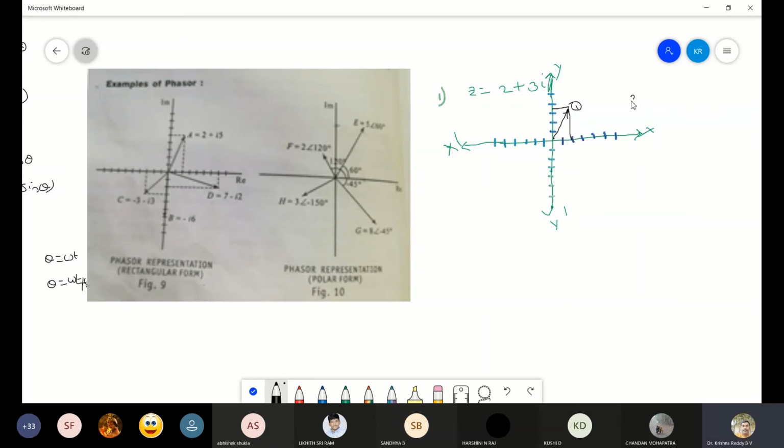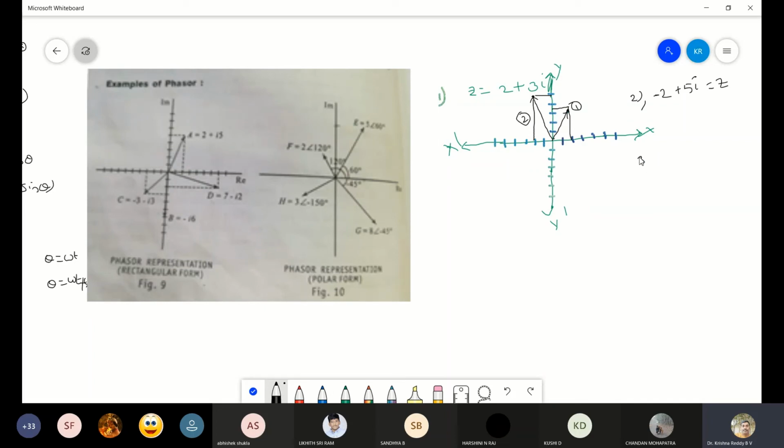Now I'll consider the second one, some minus 2 plus 5i. Z equal to minus 2 plus 5i means X equal to minus 2. X minus 2 means it will be coming on the X dash axis, opposite to the X axis here, and Y is plus 5. So here in the second quadrant it will come, 1, 2, 3, 4, 5. So here the point will come. If the point comes here, this is the phasor. So now again the rectangle. This is for the second one.